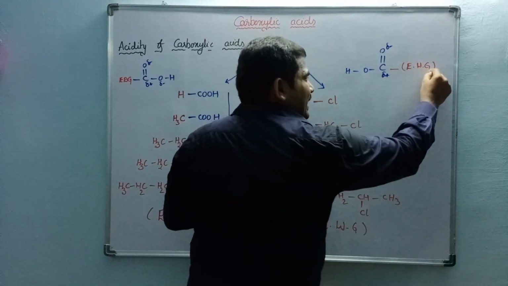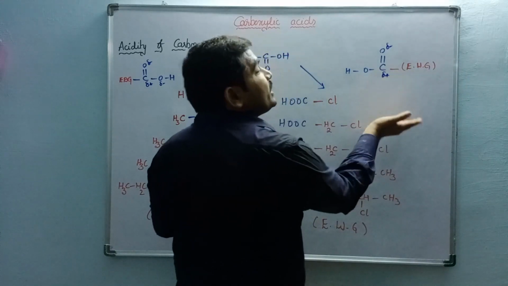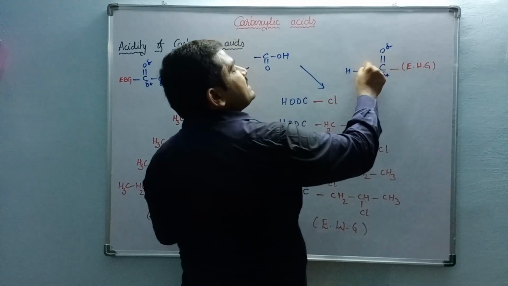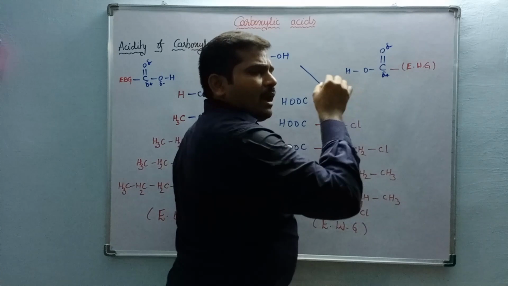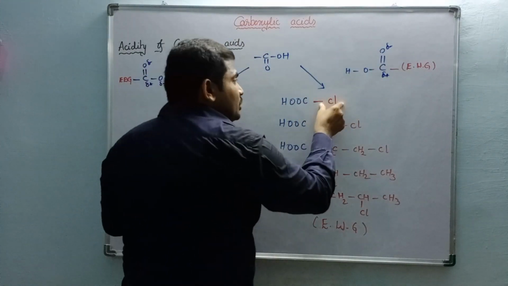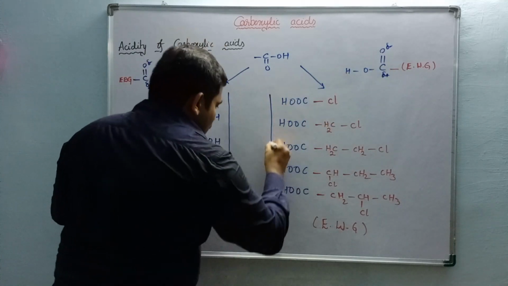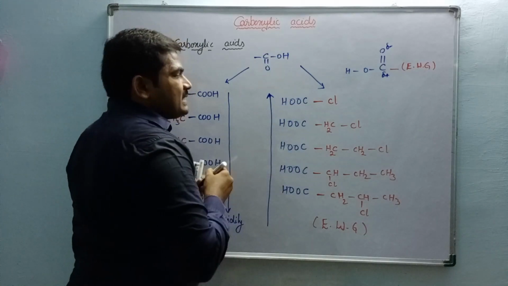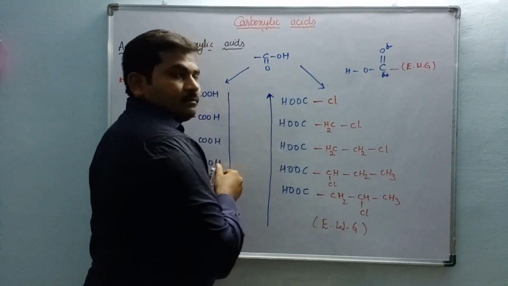Whenever this electron withdrawing group abstracts the bonded electrons, the electrophilicity increases. To compensate that electrophilicity, the adjacent oxygen must bear a negative charge by leaving hydrogen very rapidly. So that's why carboxylic acids containing electron withdrawing groups are more acidic in nature. Chloroformic acid is more acidic when compared with this one.